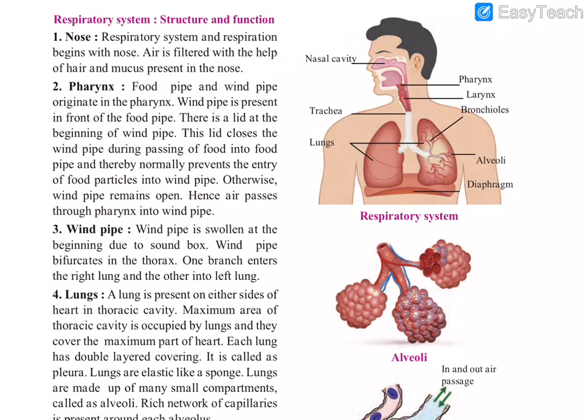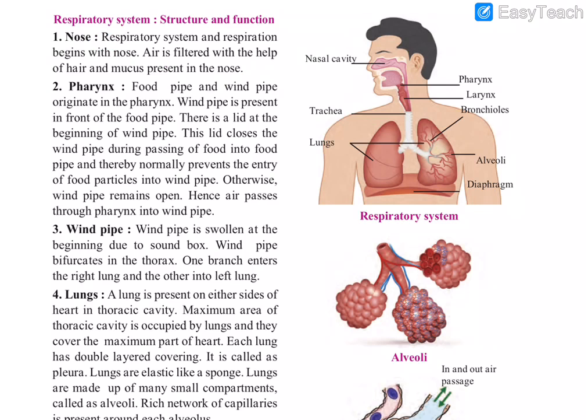Next we are going to the respiratory system structure. So this is the respiratory system. What are the different structures? Nose, pharynx, windpipe, lungs. These are the basic organs involved in the respiratory system.